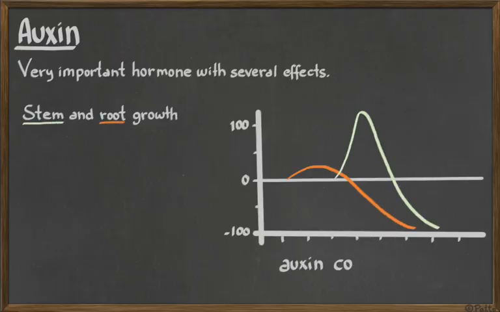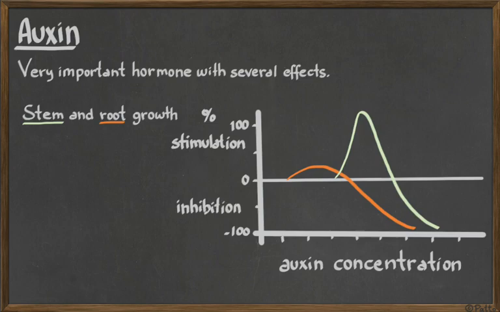So here you have a graph plotting the concentration of auxin on the x-axis, and we are plotting the stimulation for the stem, in green, or the roots, in brown, to grow. What we can see is that in small concentrations over here, the root is stimulated. Yay, very good. But at higher concentrations, what we would consider normal concentrations over there, the stem is stimulated to grow and the root is inhibited from growing. This will be very, very important for us.